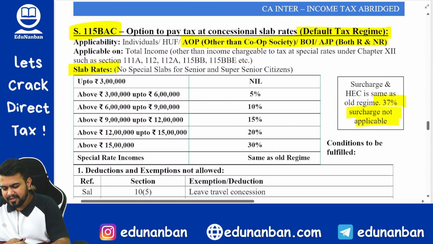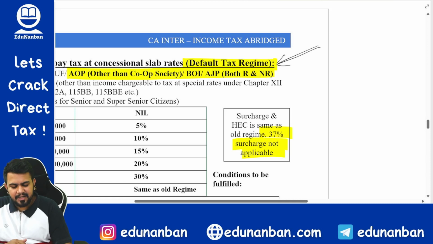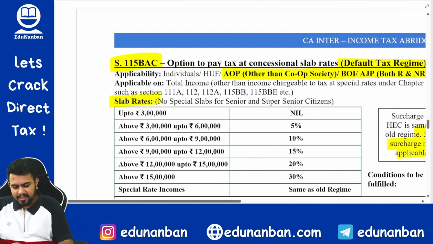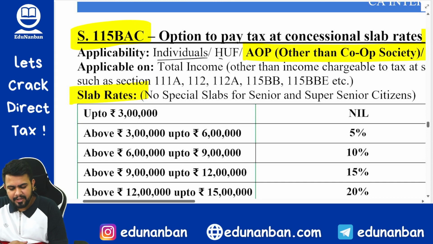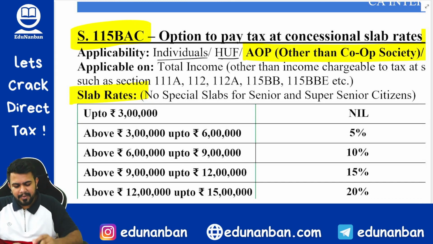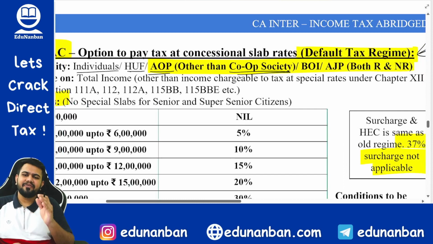Fine. Now let's come to section 115 BAC, that is the new tax regime. The first change in the new tax regime is that now the new tax regime is the default tax regime. Change number 2 is that earlier the new tax regime or 115 BAC was applicable only to individuals and HUF, but now this section is also applicable to association of persons other than cooperative society. For cooperative society there is a different section.